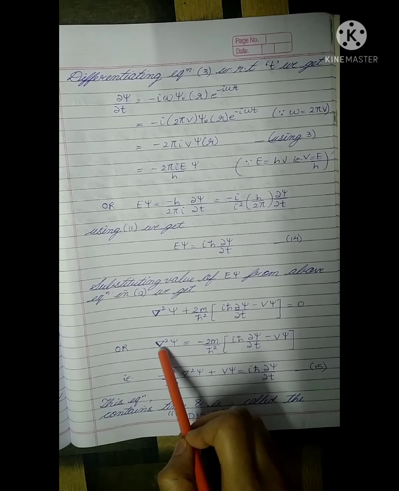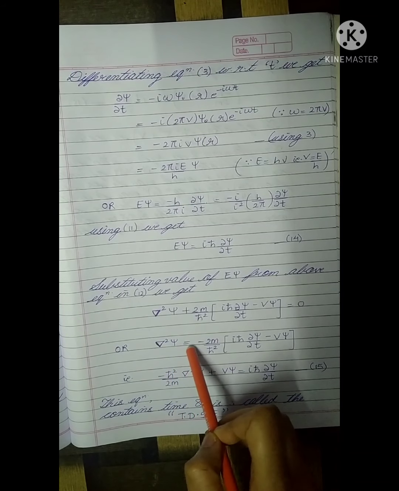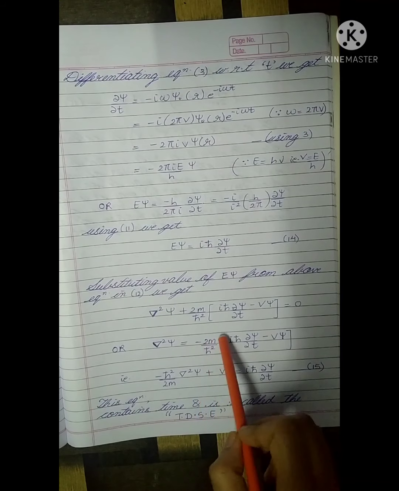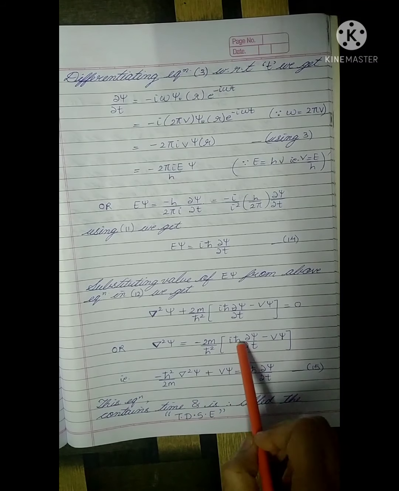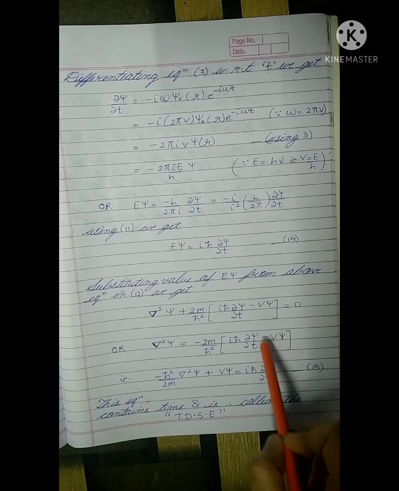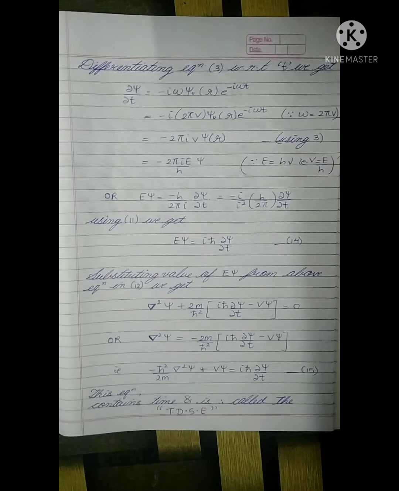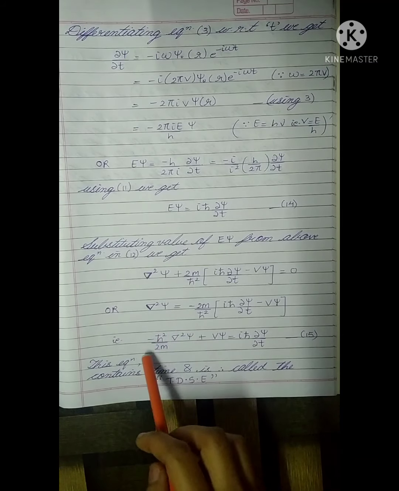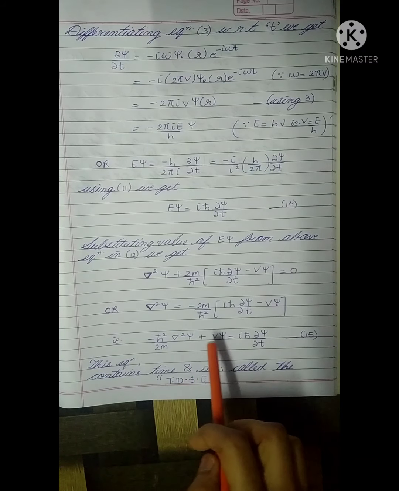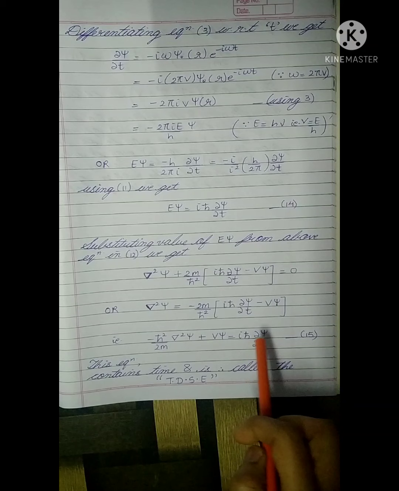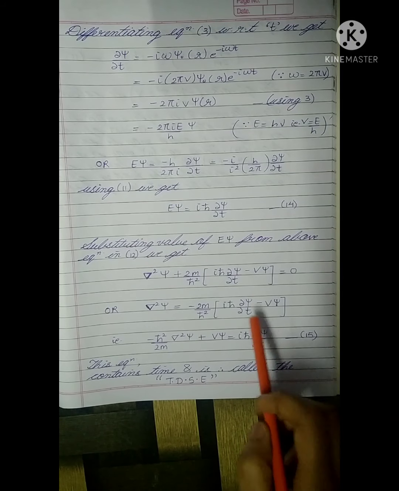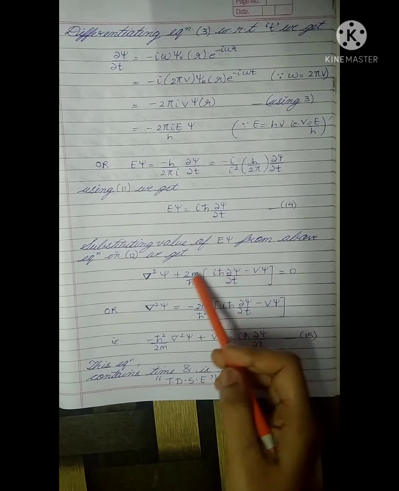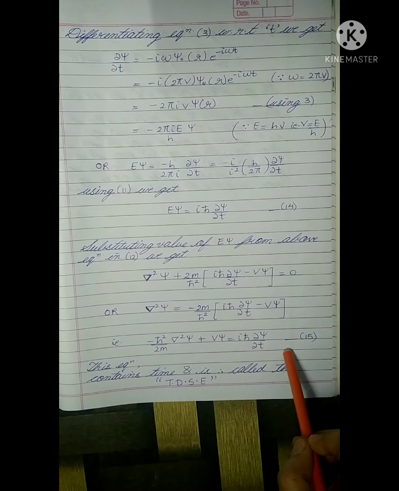Or ∇²ψ equals, you take this entire term on the other side, minus 2m upon ħ² (iħ ∂ψ/∂t minus Vψ). That is minus ħ² upon 2m ∇²ψ plus Vψ equals iħ ∂ψ/∂t. You keep this term on the right side, taking everything else to the left, and obtain this equation number 15.